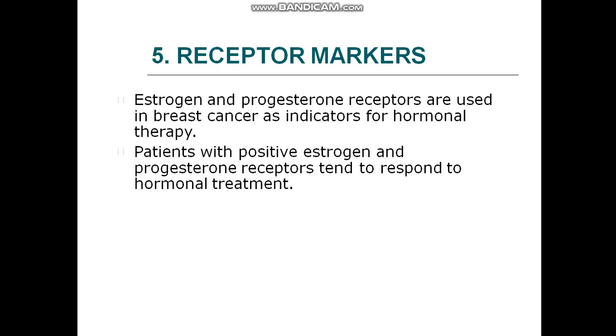Receptor markers. In this category, estrogen and progesterone receptors are used in breast cancer as an indicator for hormonal therapy. Patients with positive estrogen and progesterone receptors tend to respond to the hormonal treatment better.